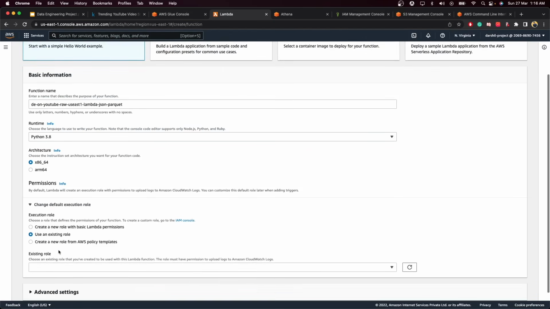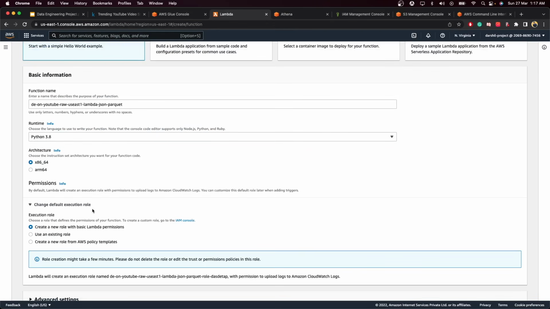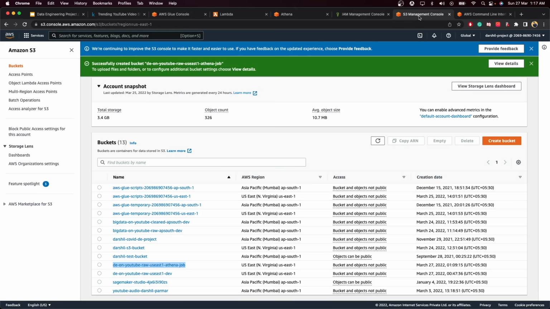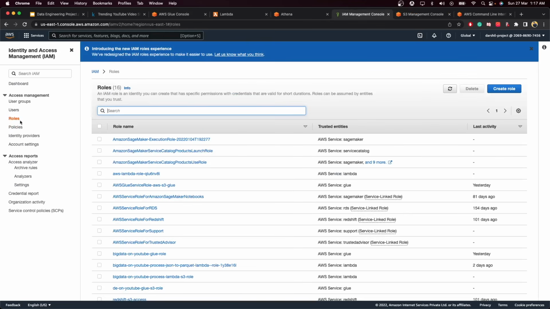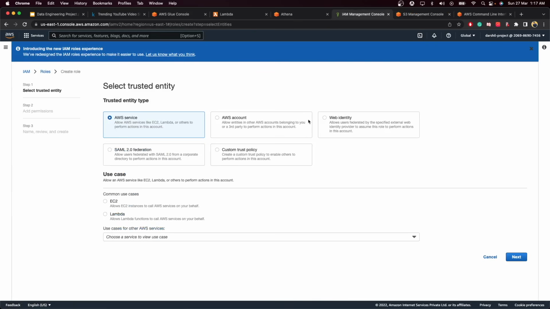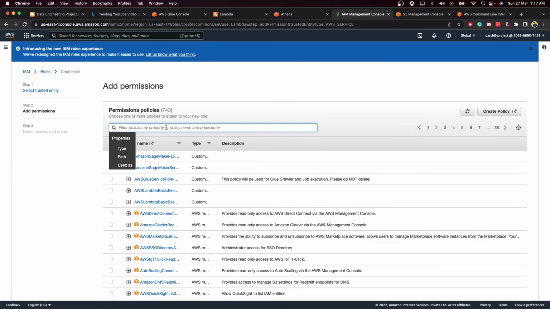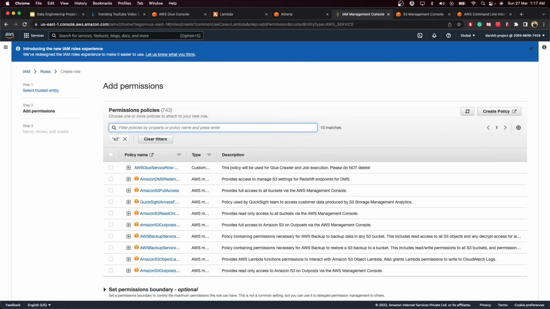For the execution role, just like AWS Glue, we will also have to create one more role for Lambda. We have to tell AWS specifically to give Lambda access to all of the data stored in S3, so that it can read and perform operations on top of it. Go to roles, click on create role. Over here select Lambda, click next, then give permission for S3 full access.